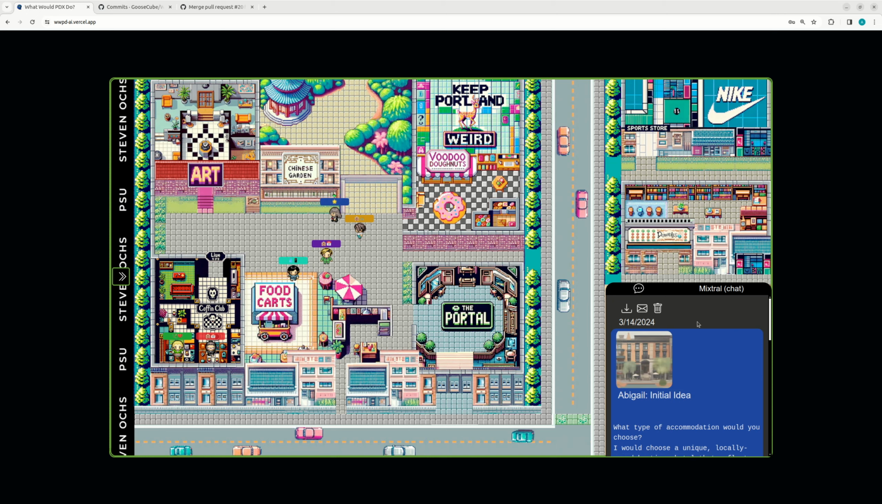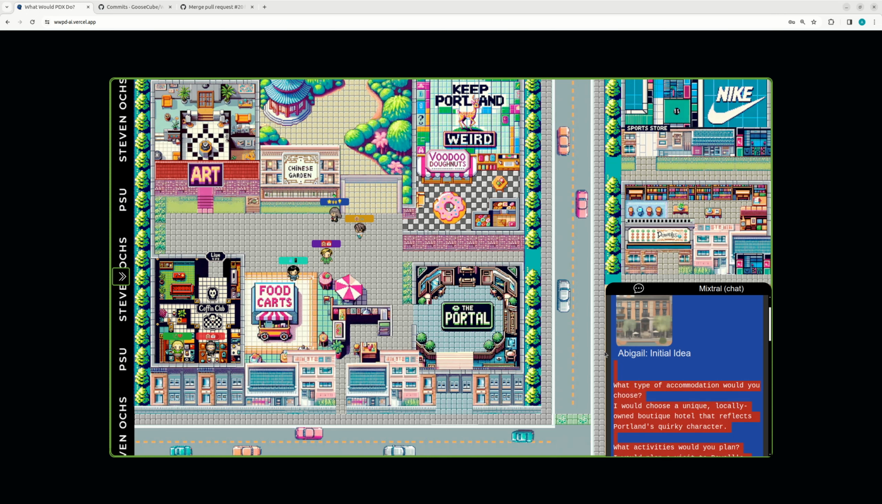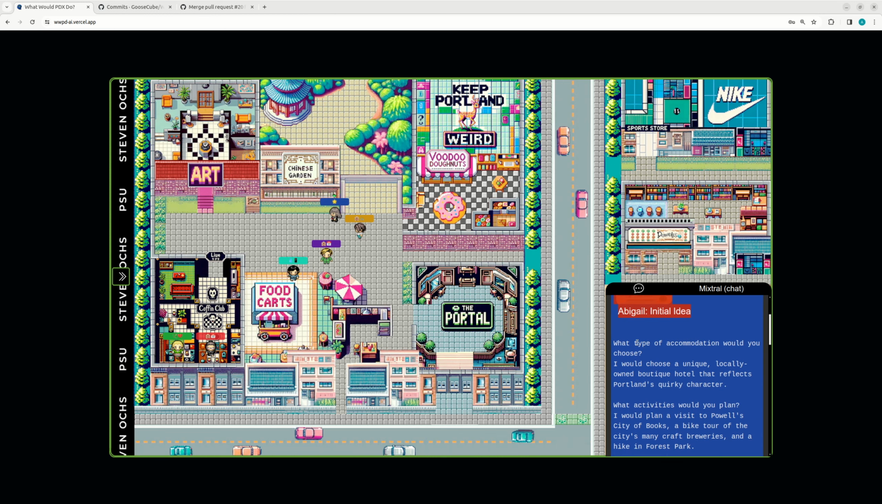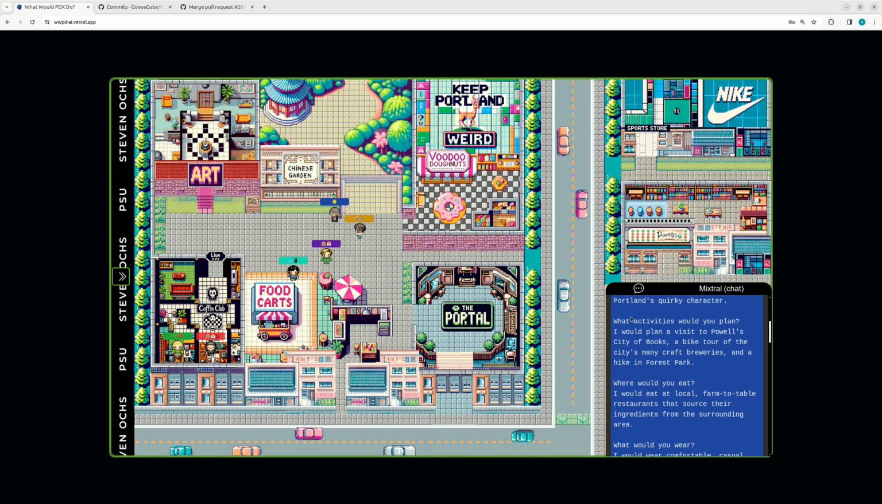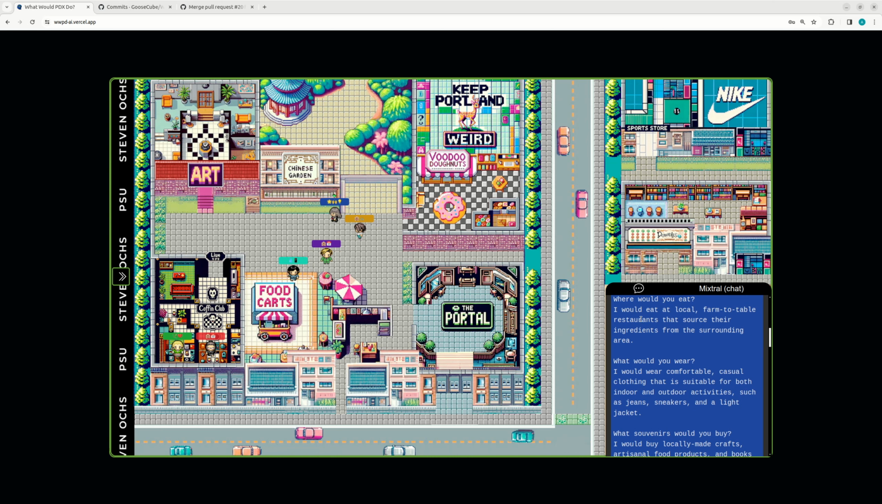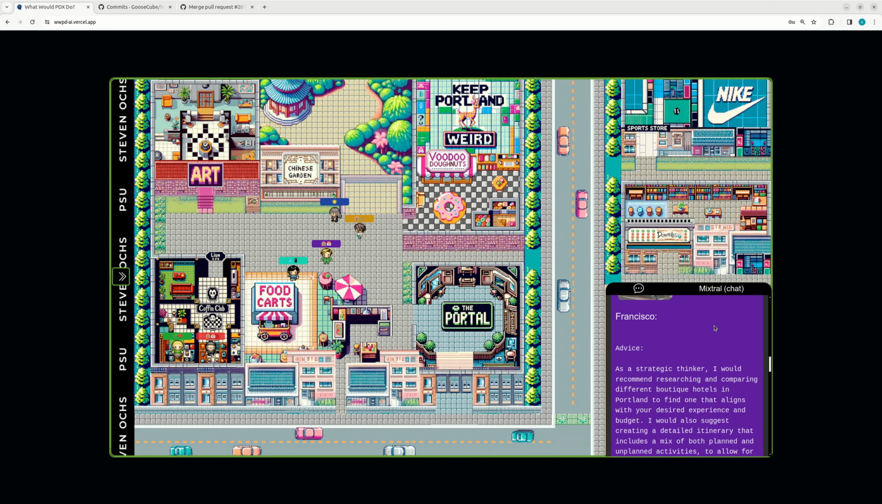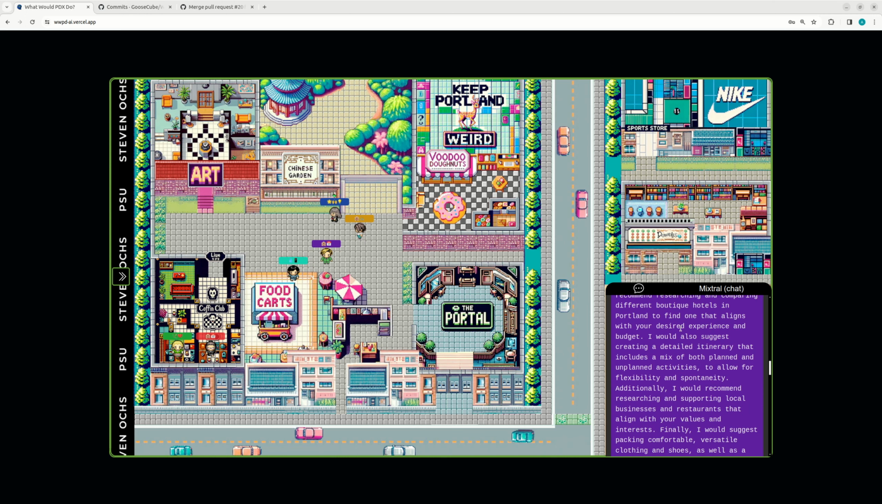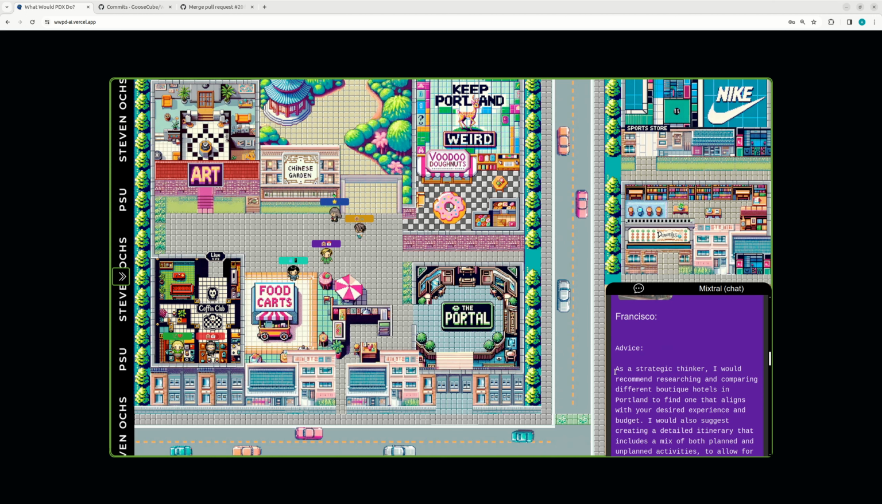So let's look into the moment. The primary agent, her initial idea, she starts by thinking about what kind of accommodations she would choose, what activities she would plan, where would she eat. She likes local farm-to-table restaurants, which Portland is great for. And then the rest of the agents start planning it out as well.